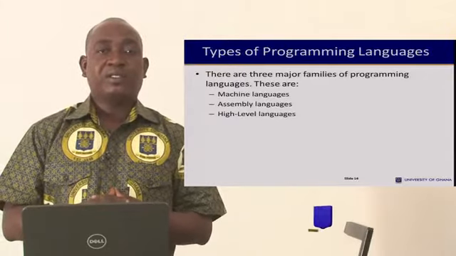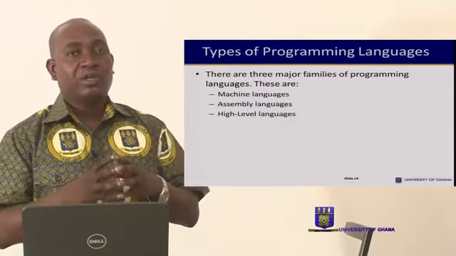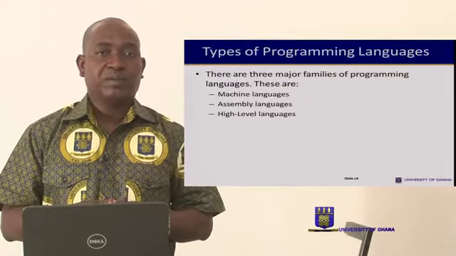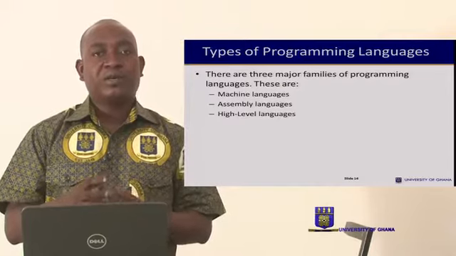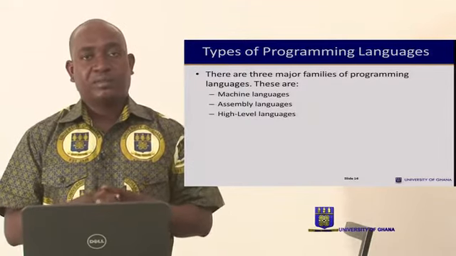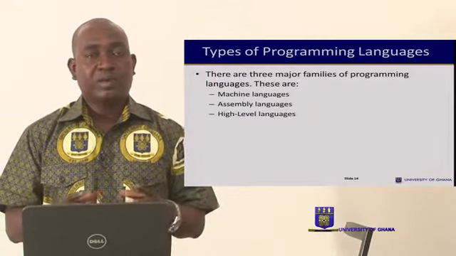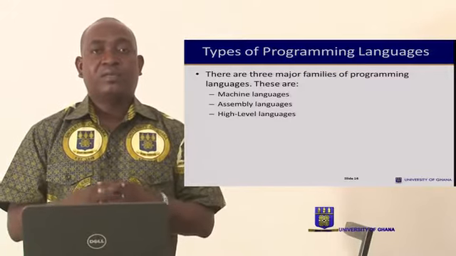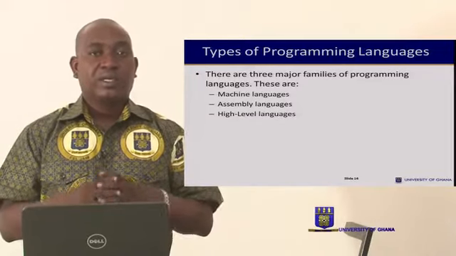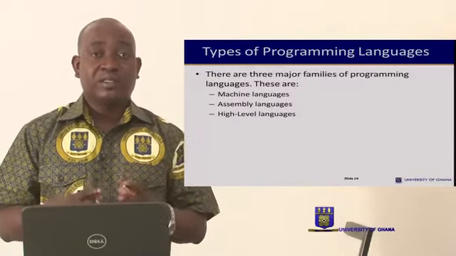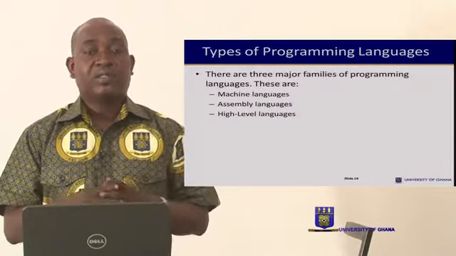The machine language is the native language of the computer system. It is the language that the computer understands, and it's made up of zeros and ones, the bits and bytes. Any program written in machine language is easily executed since the machine understands the zeros and ones.